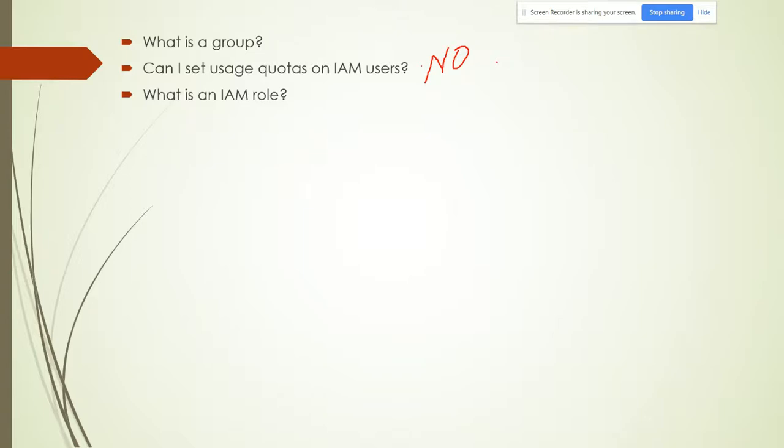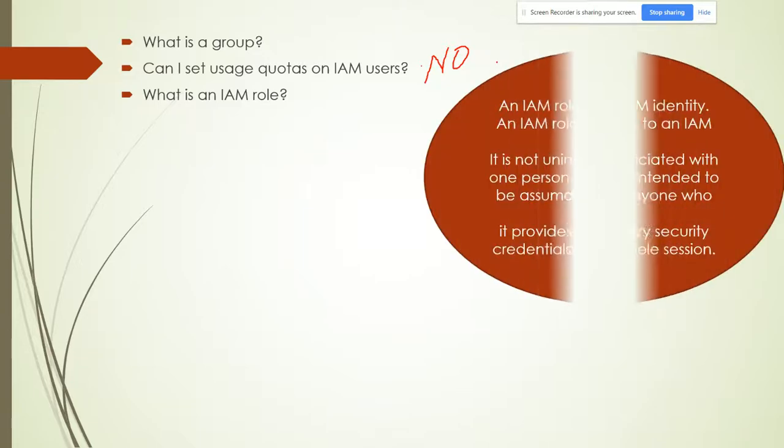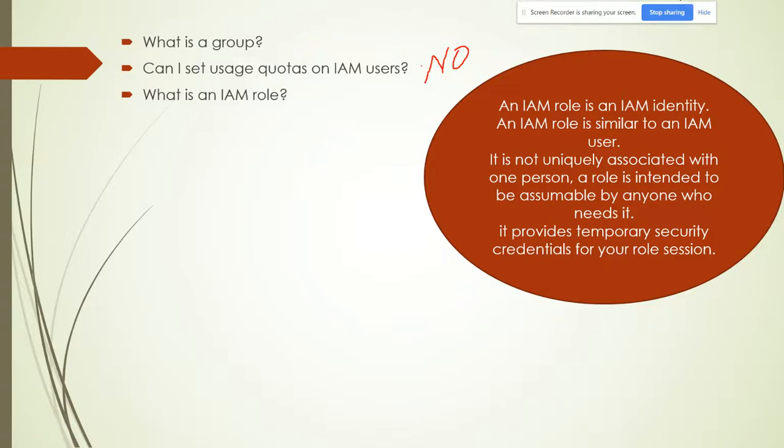The very important part of this session is what is an IAM role. This is my favorite topic actually. So let's see what an IAM role is. The first thing we have to understand is that an IAM role is an identity. Identity means it's similar to your users and groups, and an IAM role is similar to an IAM user. Yes, it's covered here. It is not uniquely associated with one person.